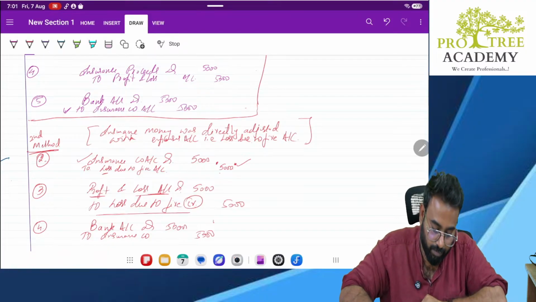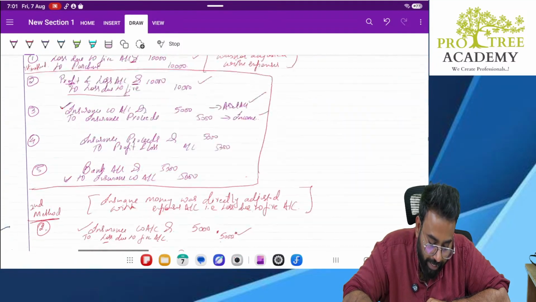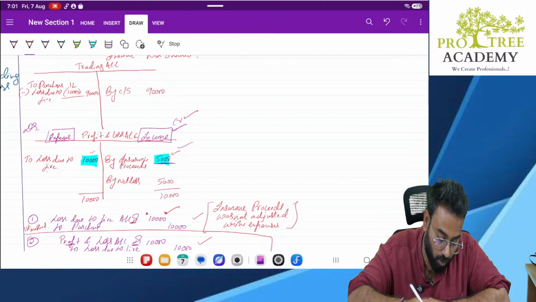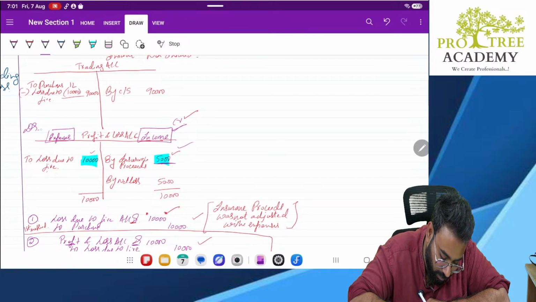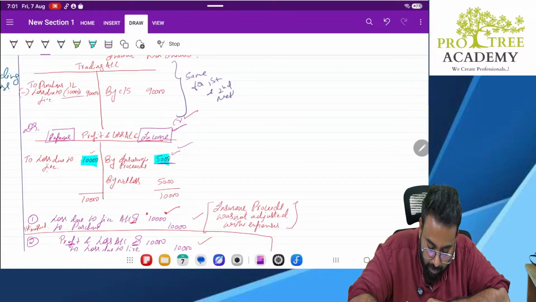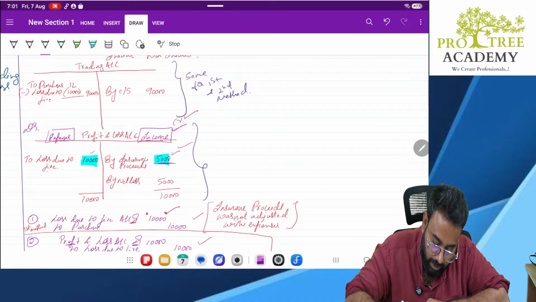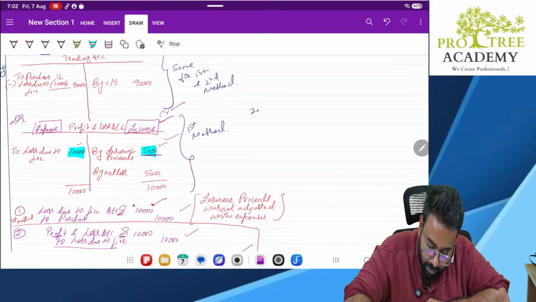Loss due to fire account. Clear? Yes. Now, sir, in the second method, how will my P&L account look? So let's first write down here. This remains same for first and second method. This is for first method. Now we will see how it will look under second method.